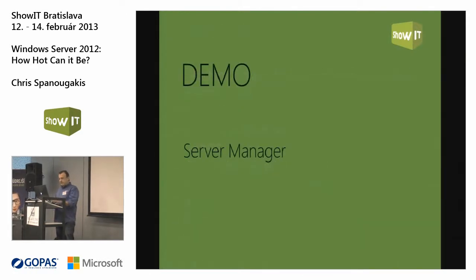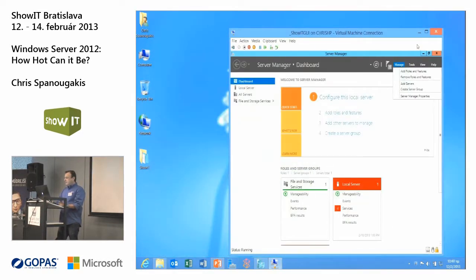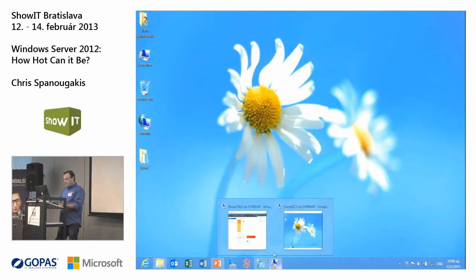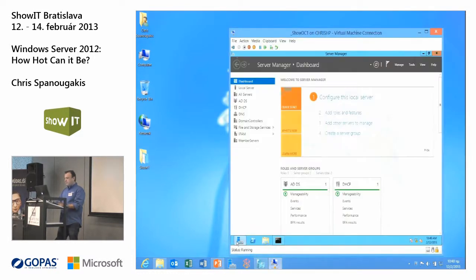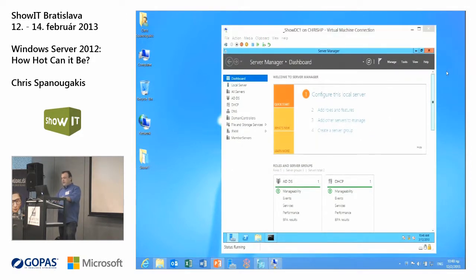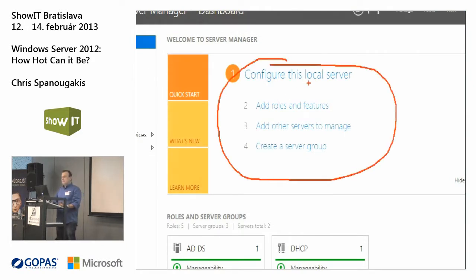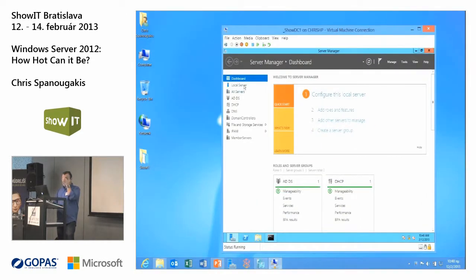Let's take a look at this Server Manager. This is not the virtual machine that I want to use. Okay, this is the virtual machine that I want to use. Take a look at this. I have, first of all, the dashboard. So you can do some very simple things by using these tasks: add roles and features to any server in the network, or add other servers that you want to manage just from this Server Manager console, or create a server group. And this is actually what I did.